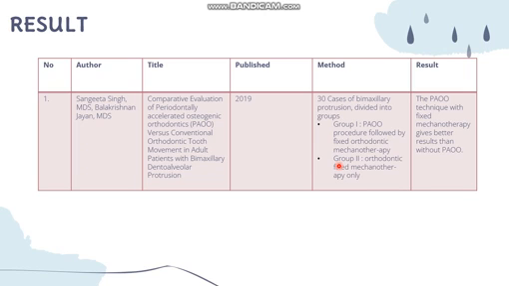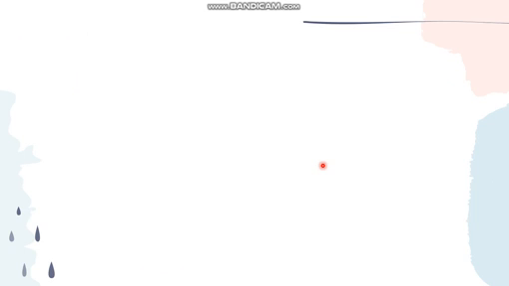First group, PAOO procedure followed by fixed orthodontic mechanotherapy. Second group, orthodontic fixed mechanotherapy only. And the result is the PAOO technique with fixed mechanotherapy gives better results than without PAOO.